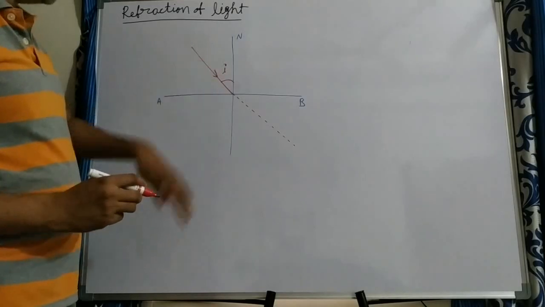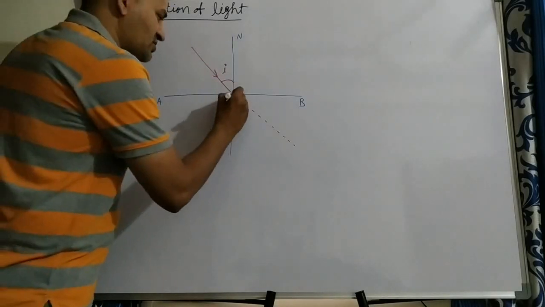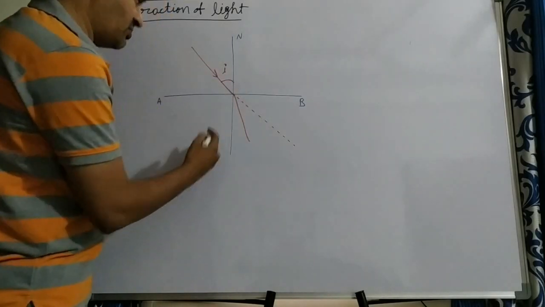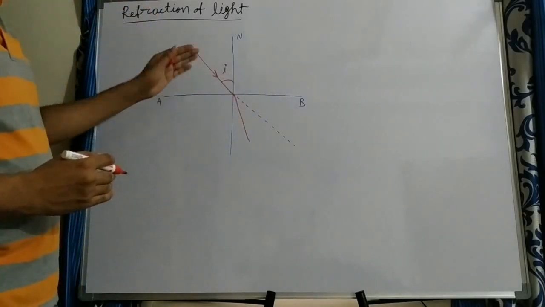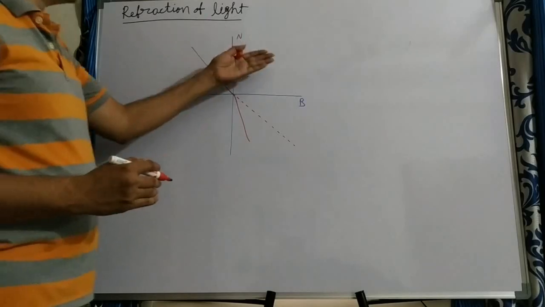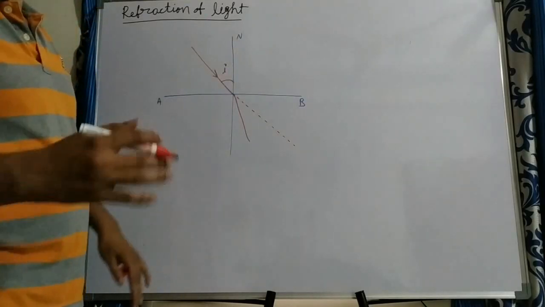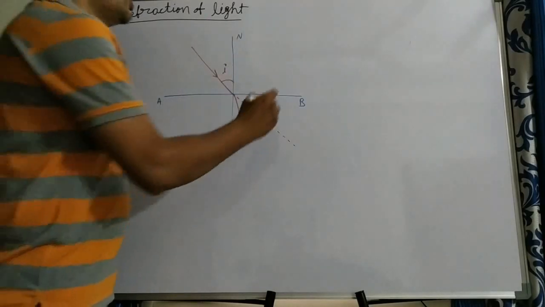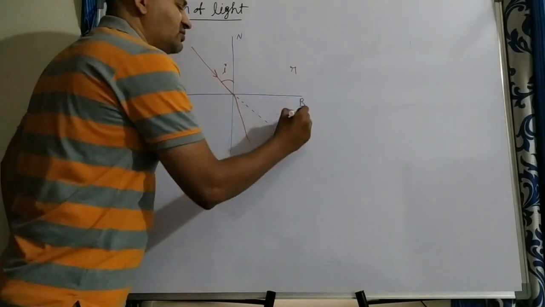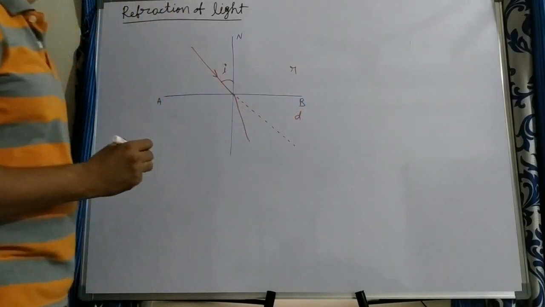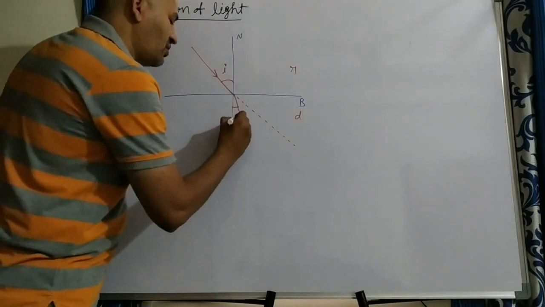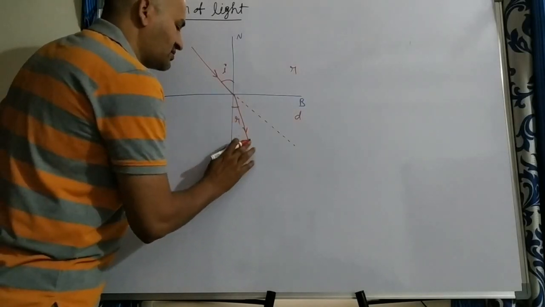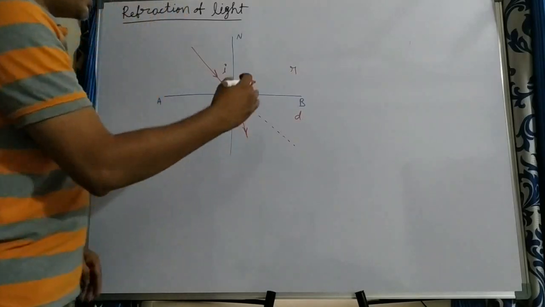But because the medium changes, it bends sometimes towards the normal or sometimes away from the normal, depending upon the way it travels, that is rarer to denser or denser to rarer. That we'll see in the next concept. Suppose this is rarer to denser. Rarer to denser means it bends towards the normal. This angle is what we call the angle of refraction. The light ray bends towards the normal.